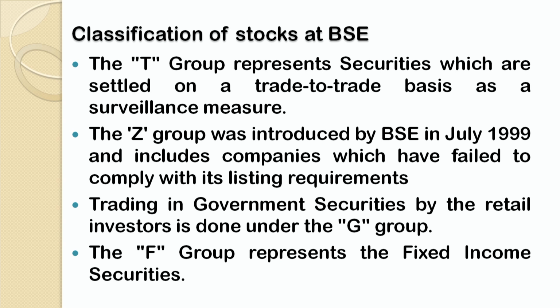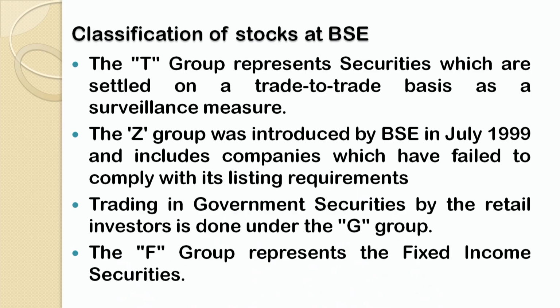That means, if a company fails to fulfill the listing requirements of CLA, that is Central Listing Authority, or the listing requirements issued by Bombay Stock Exchange itself, then the securities of those companies will fall under the Z group of Bombay Stock Exchange.